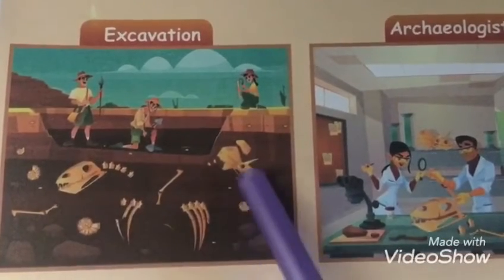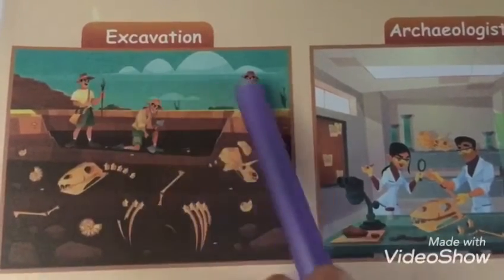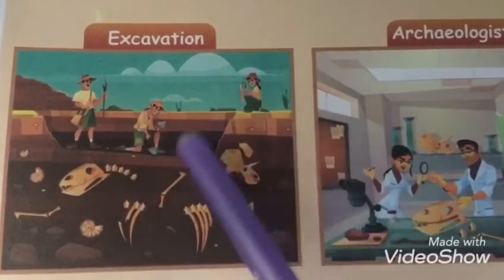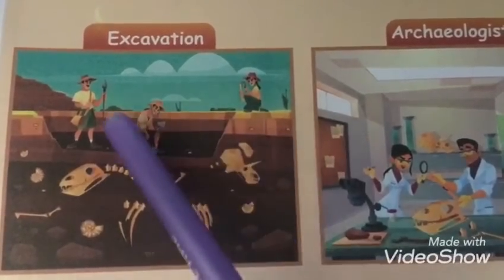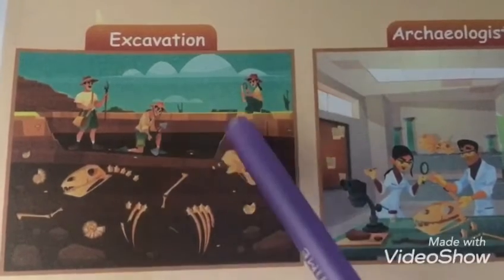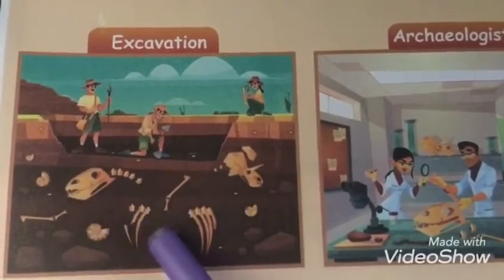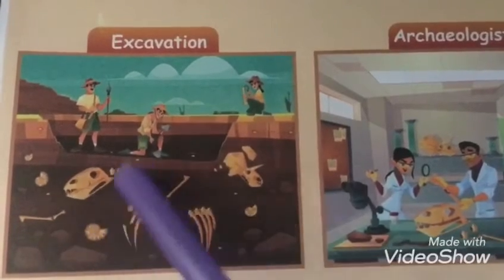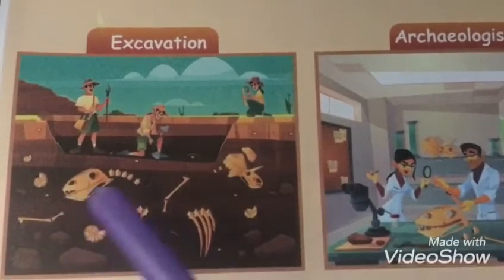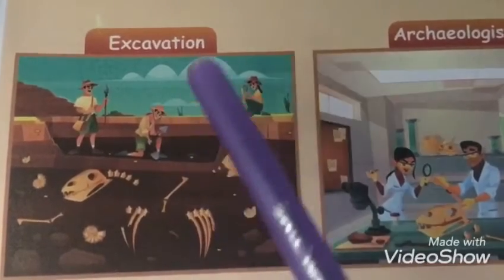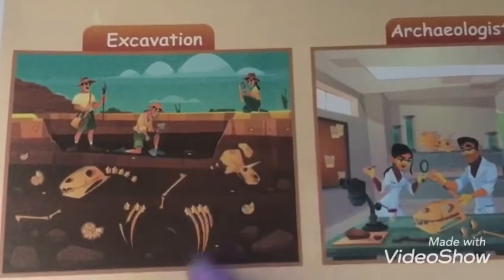So this process is called excavation. Excavation means the archaeologists are digging the surface of the earth to find the evidences. These are all the evidences of the early historic period. So to find the evidences, this excavation process is done.